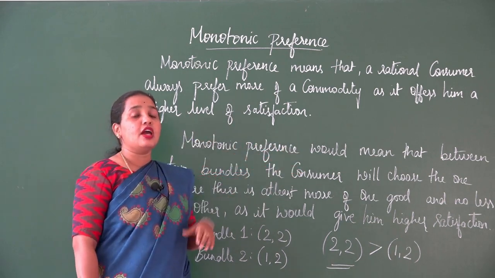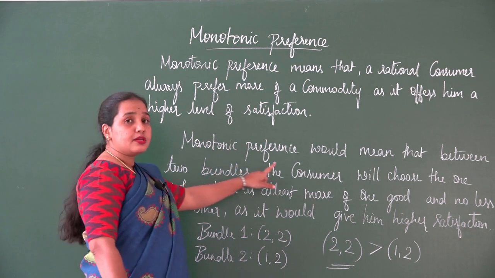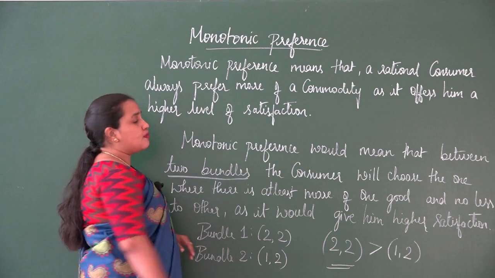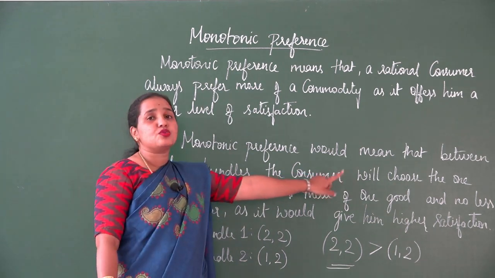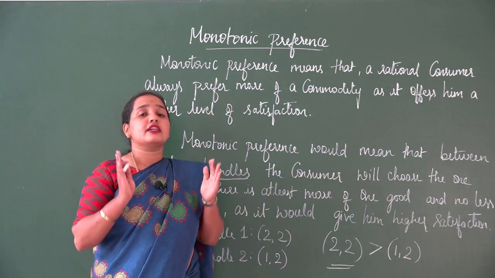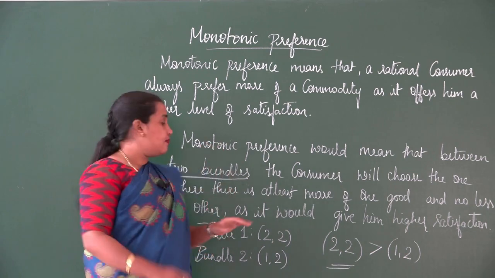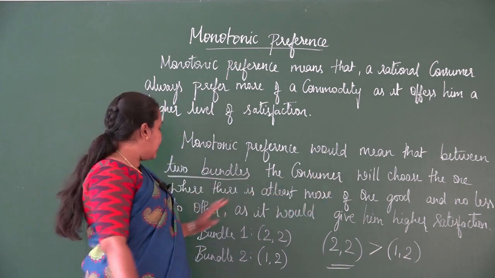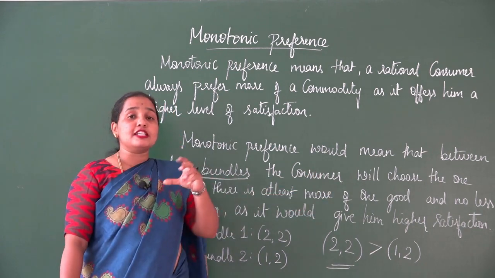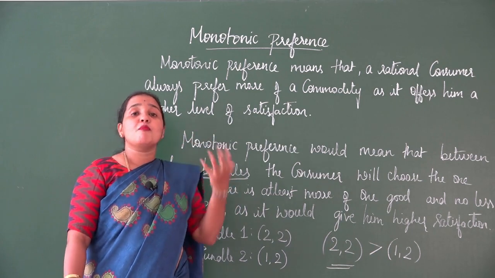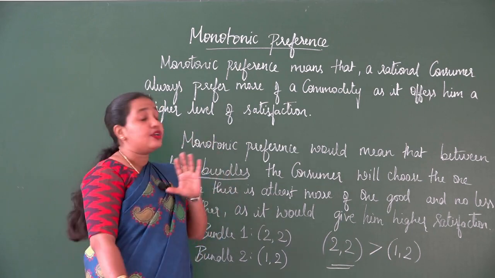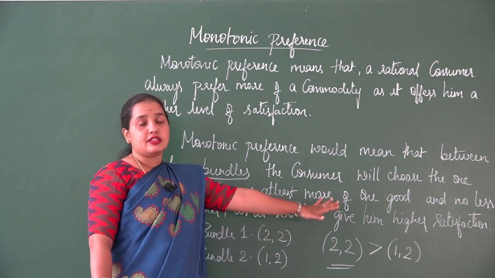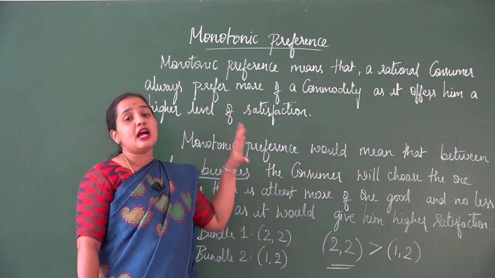To put it in other words, monotonic preference would mean that between two bundles, the consumer chooses that bundle where there is at least more of one good and no less of the other, as this would definitely give him higher satisfaction.